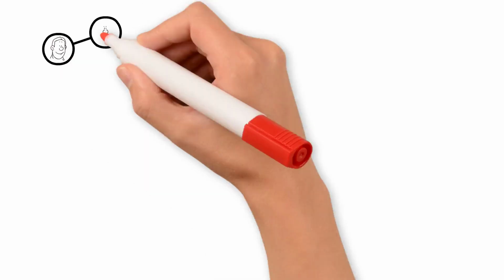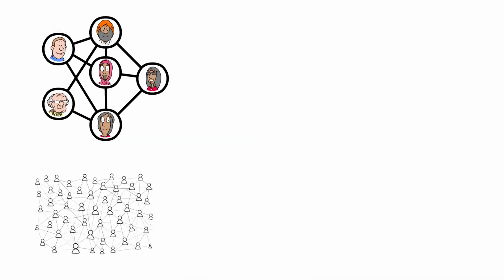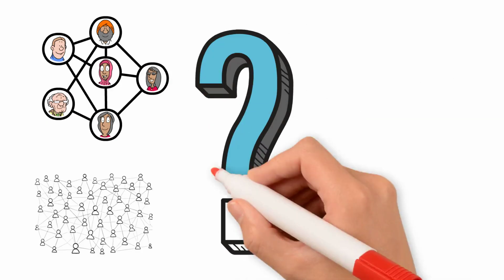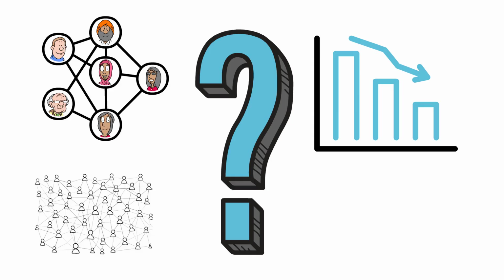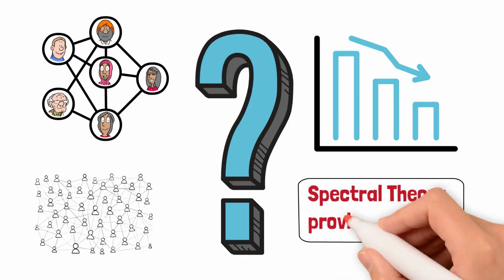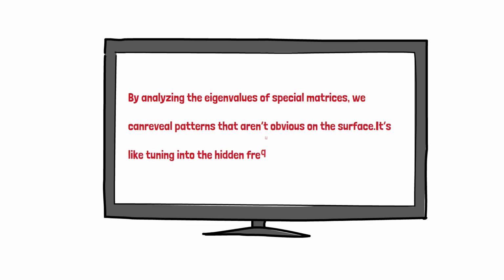Picture a massive social network, millions of users connected by billions of links. How do we identify communities, detect influence, or reduce this huge system into something understandable? Spectral theory provides the lens. By analyzing the eigenvalues of special matrices, we can reveal patterns that aren't obvious on the surface. It's like tuning into the hidden frequencies of a complex system.